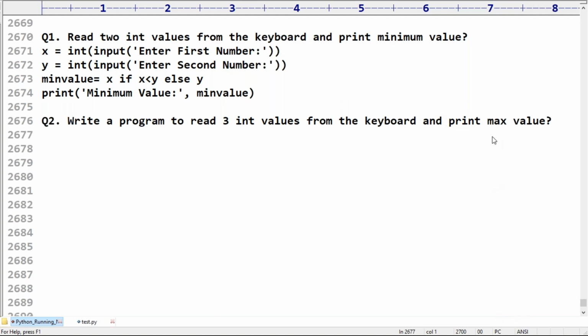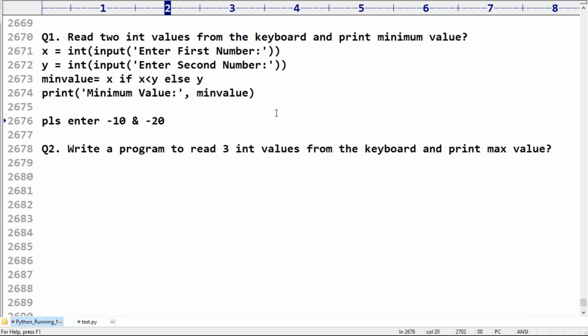Ritik is asking a small point. Sir, can you please enter -10 and -20? Ritik is asking about this one. Which is the minimum value? Can you please confirm among these which is the minimum value? Minimum value is -20. -20 is the minimum. You know, right? Don't ask how -20 is the minimum.